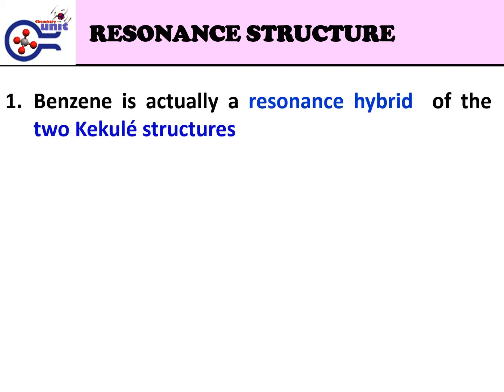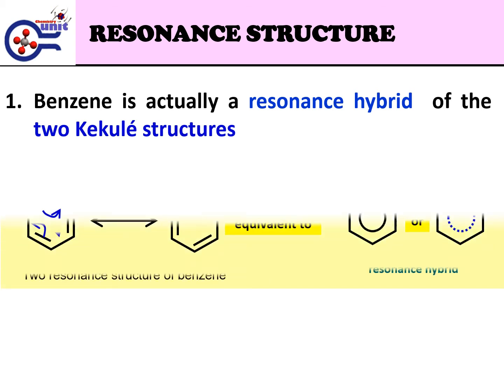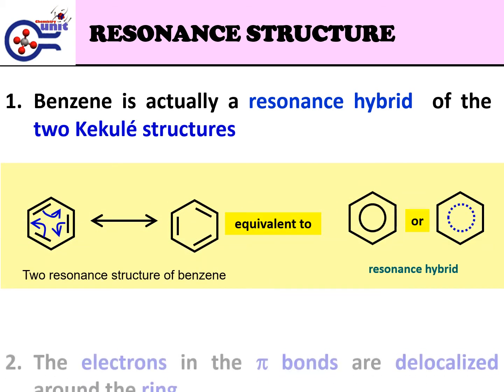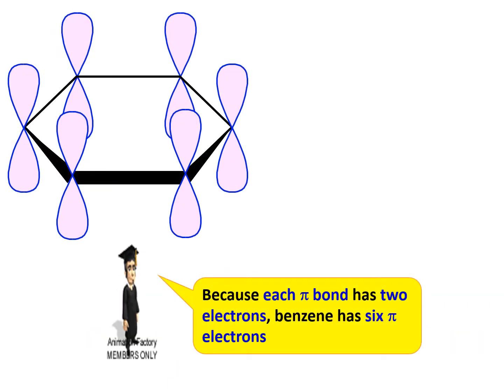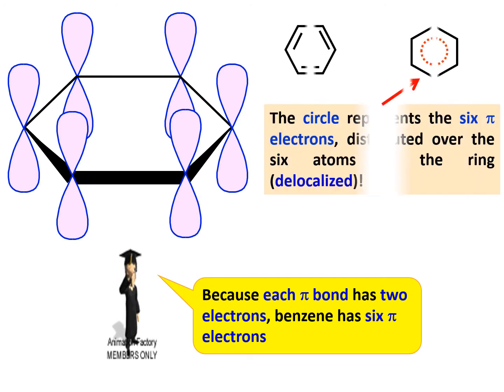Resonance structure. Benzene has 2 resonance structures, so benzene is actually a resonance hybrid of the 2 Kekulé structures. The electrons in the pi bonds are delocalized around the ring. Because each pi bond has 2 electrons, benzene has 6 pi electrons. The circle represents the 6 pi electrons, which are delocalized, distributed over the 6 atoms of the ring.